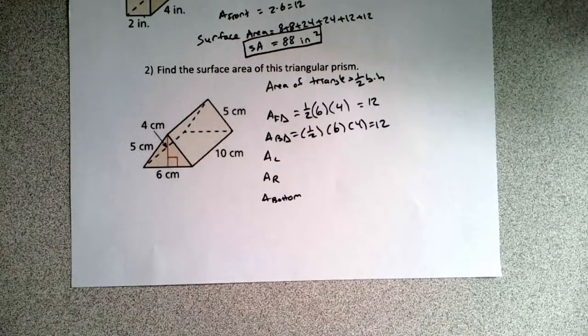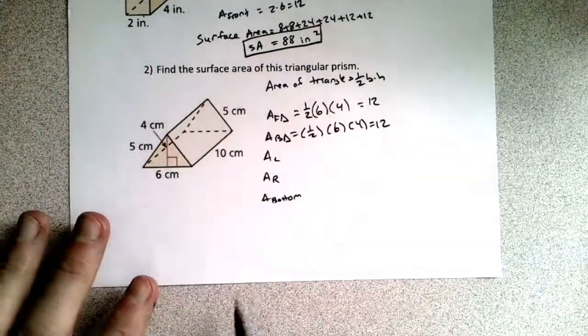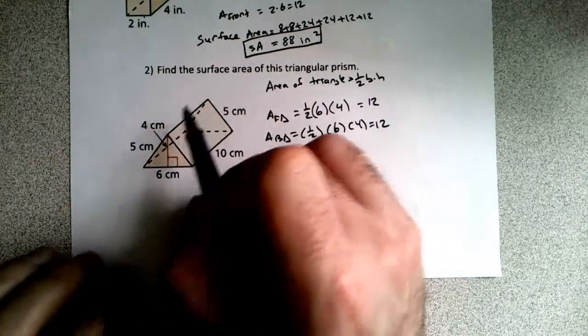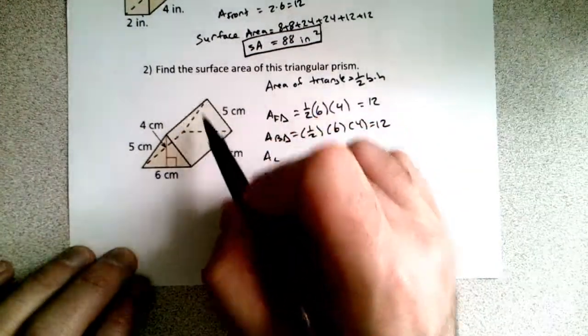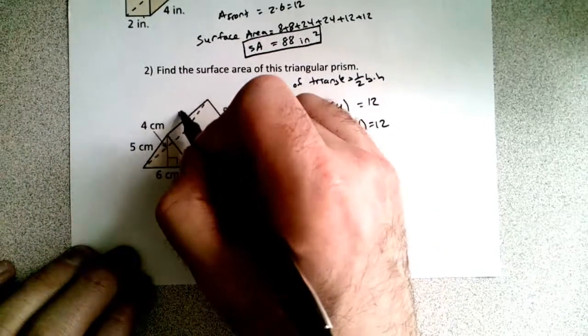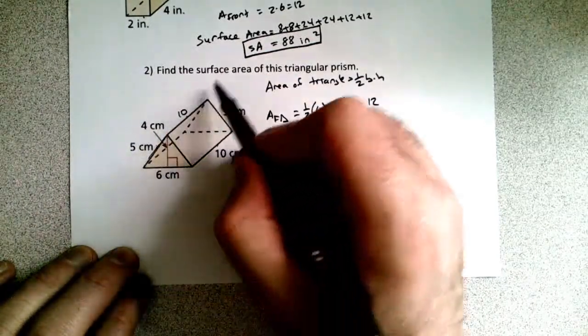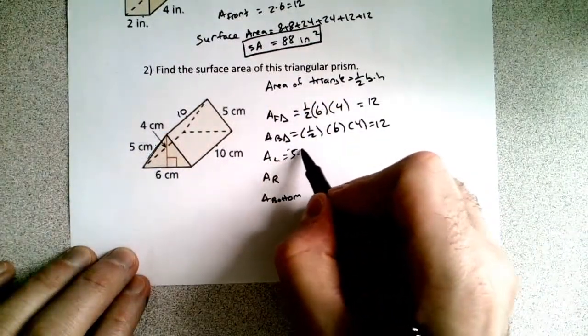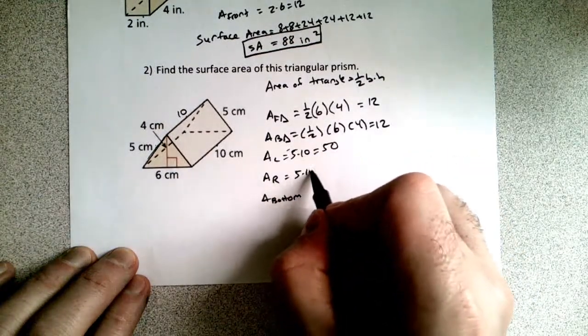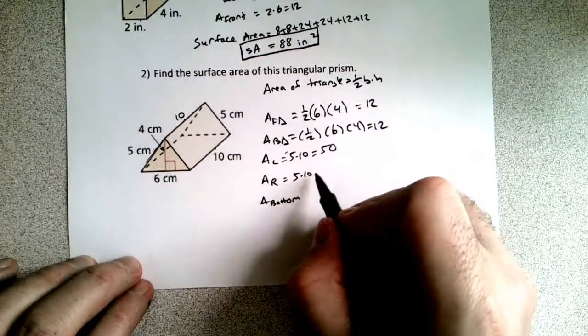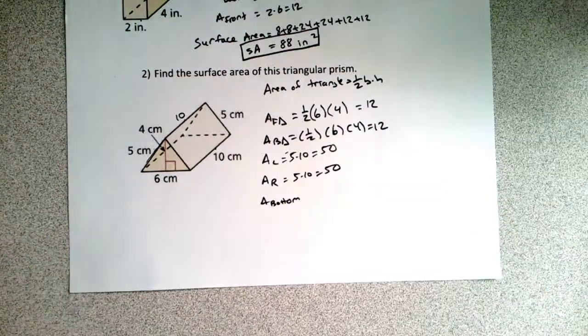Okay. Area of this left side, now these are rectangles. These are easy, right? Base times height. So if this right here is kind of what we need, now this is going to be 10. They're all going to be 10 here. So we have 5 and 10, so it would be 5 times 10, which is 50. Over here, the right one's 5 times 10 still. That's also 50.